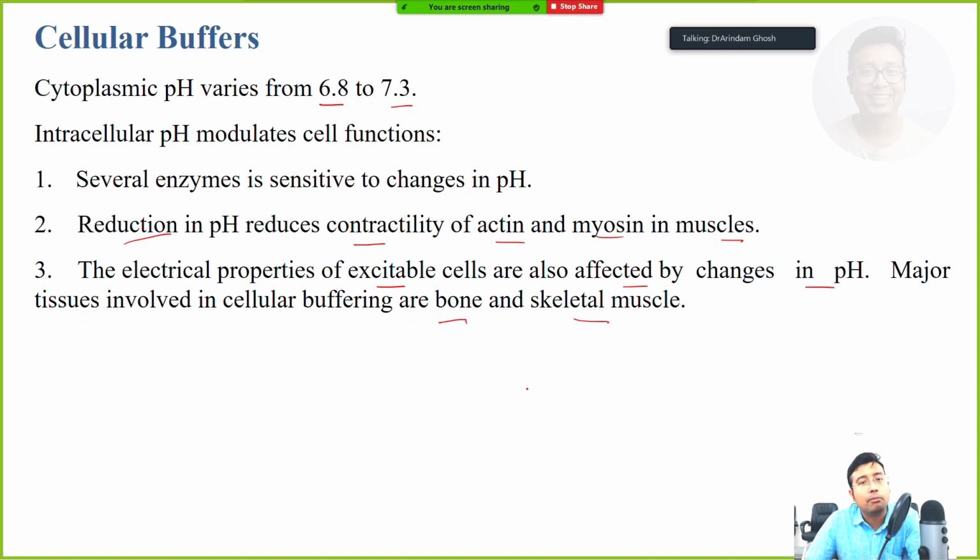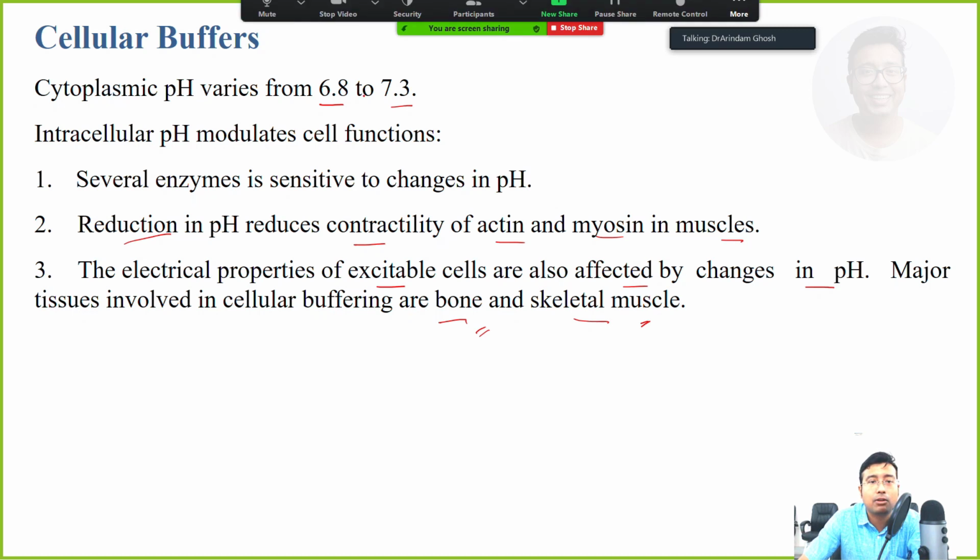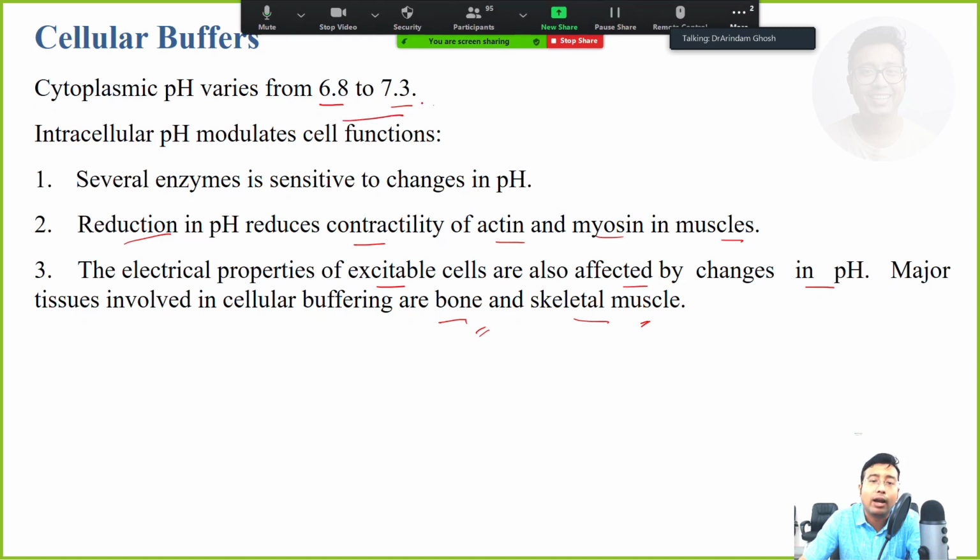Yes, the body is devised in such a way that the bones and skeletal muscle cells can modulate some buffering activity, resisting some change in pH in order to maintain proper cellular function. So let me recap. Cytoplasmic pH varies from this to this. Why is this important?